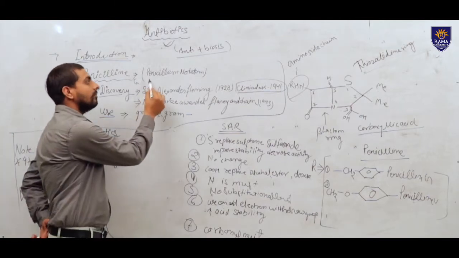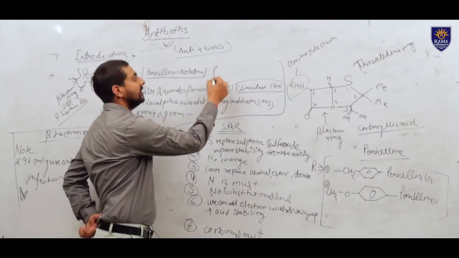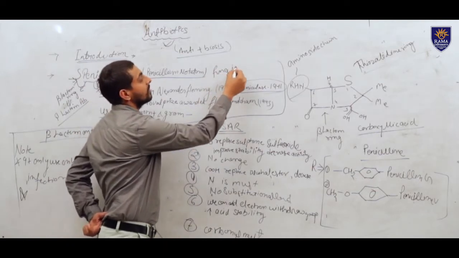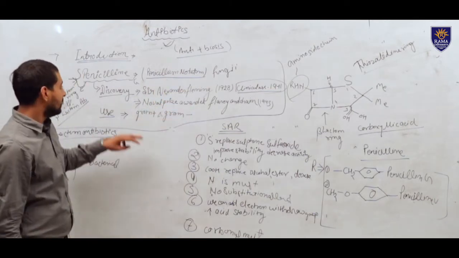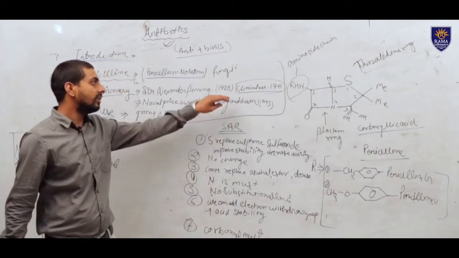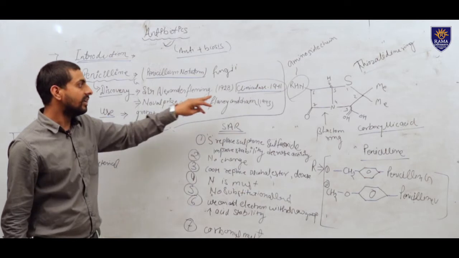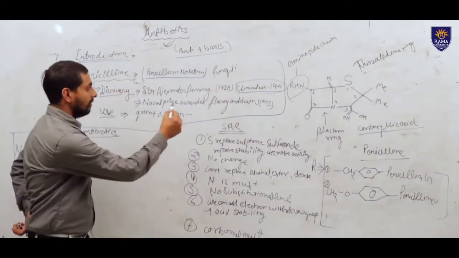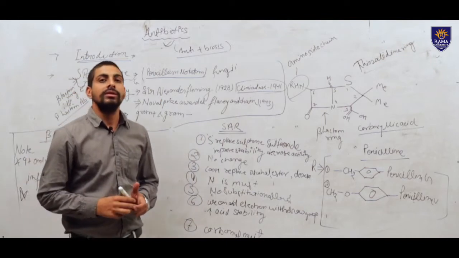It is obtained from Penicillium notatum. This is a fungus. We can obtain penicillin from Penicillium notatum, and the scientist Alexander Fleming discovered penicillin in 1928, and in 1941 it was used on a large scale.